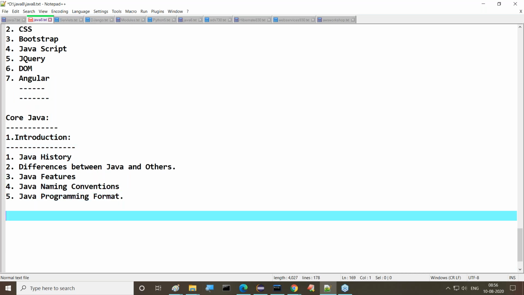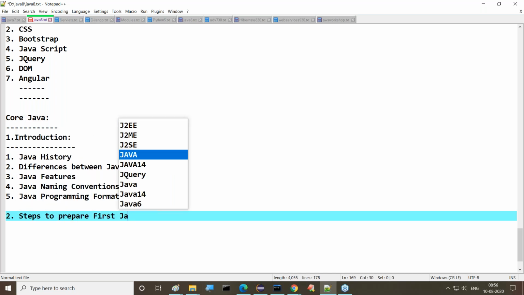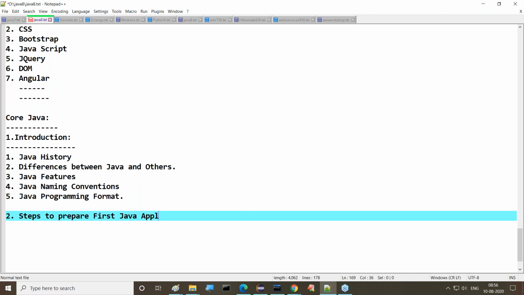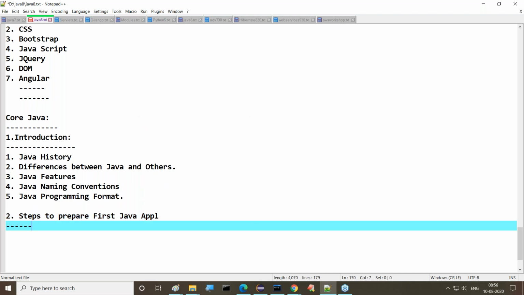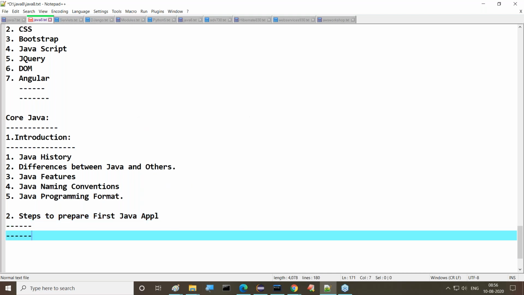If I complete the first one, the second one is steps to prepare the first Java application. From this onwards, programming will start. Second one, third one, and so on. Up to 30 plus topics are available in core Java, up to Java 14 version, we are going to discuss there. But from this point onwards, the programming part will start.